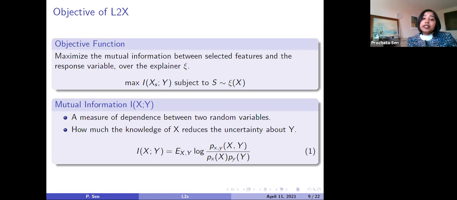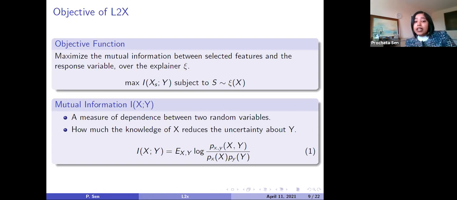Theoretically, between two random variables, mutual information is a measure of dependence between those two random variables. It tells how much the knowledge of X reduces the uncertainty of Y. Here in the equation, I have shown the actual formula for computing mutual information.